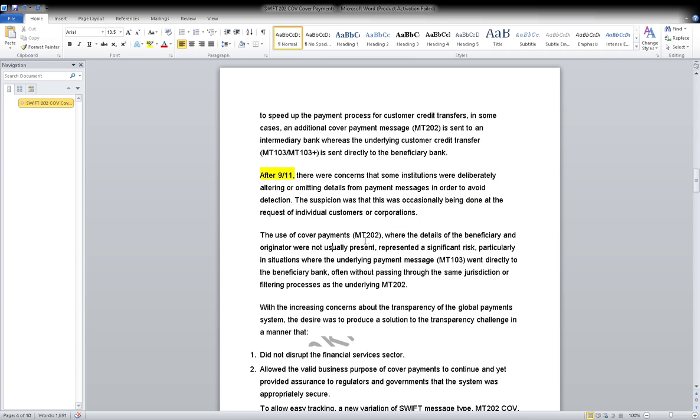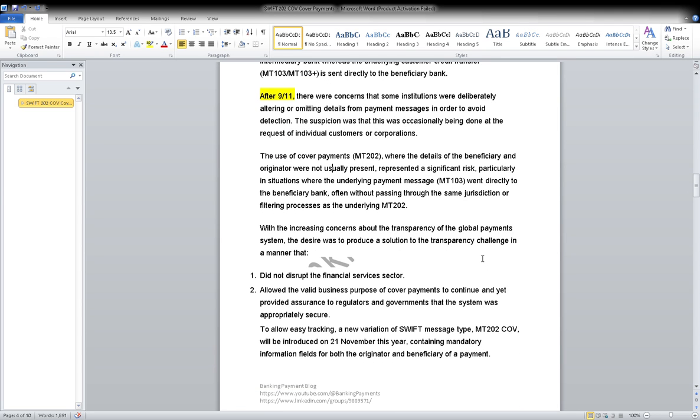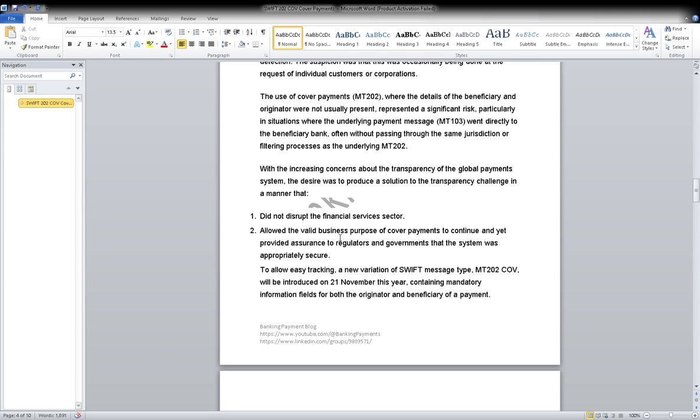The use of a cover payment, where the details of the beneficiary and originator were not usually present, represented a significant risk, particularly in situations where the underlying payment message MT103 went directly to the beneficiary bank, often without passing through the same screening or filtering procedure as the 202. This sentence is not for your understanding. Okay, leave it. With the increasing concern about the transparency of the global payment system, the 202